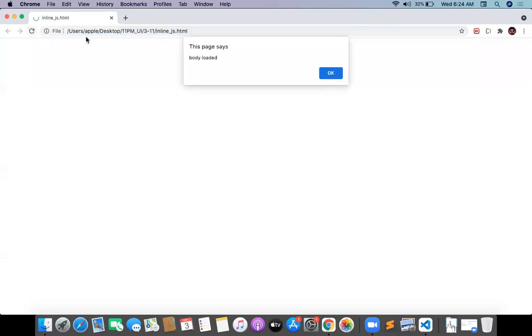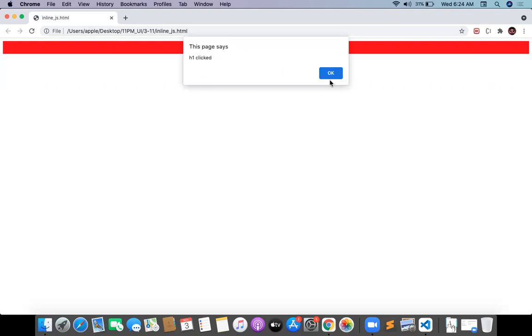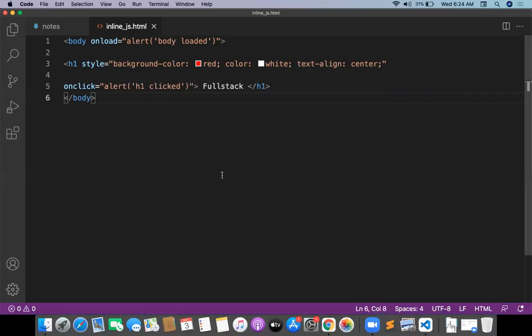So the browser is already running. Just launch the browser one more time. The first alert is body onloaded, and the second alert comes when I click on the h1. When I click on h1, something is going to happen, guys. Okay, so this will be inline.js.